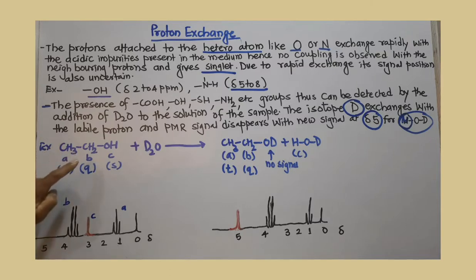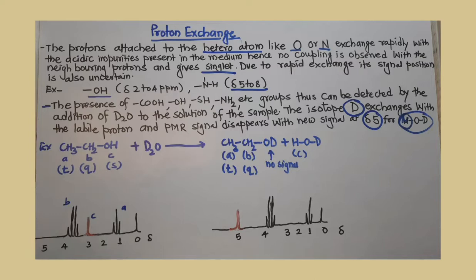So obviously in the NMR spectrum you will get three NMR signals: A, B and C. Now you can see the splitting of proton signals. For A, there are two adjacent protons, so according to the n plus 1 rule, this signal will split into a triplet.